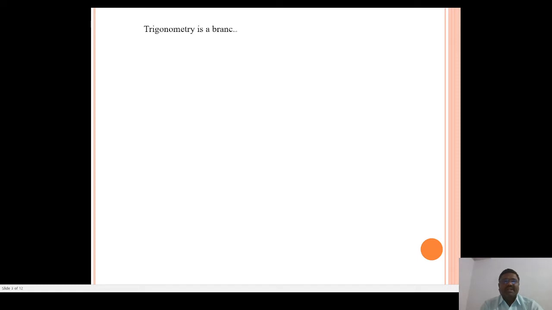Trigonometry is a branch of mathematics that studies the relation between sides and angles of triangles. The word trigonometry is derived from the Greek words trigon and metron. Trigon means triangle and metron means measuring. So trigonometry means the measuring of the sides of triangles.